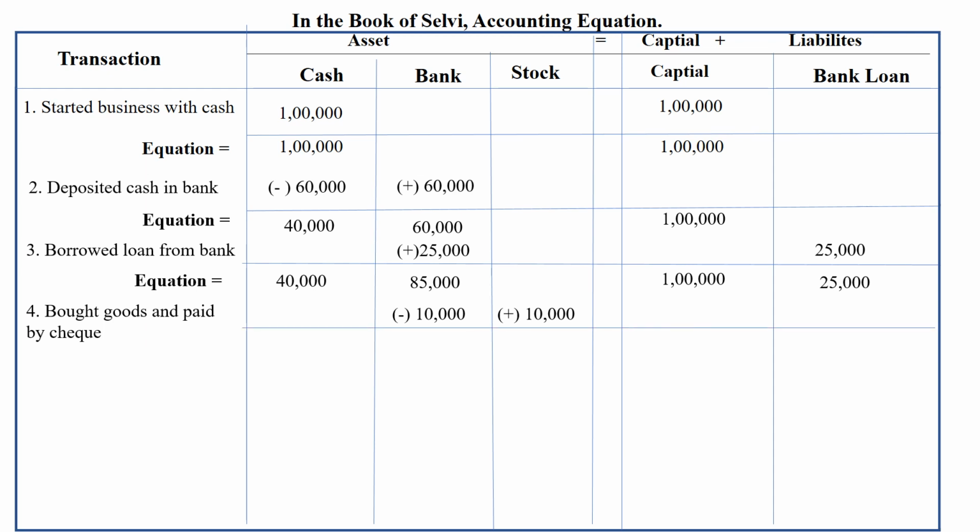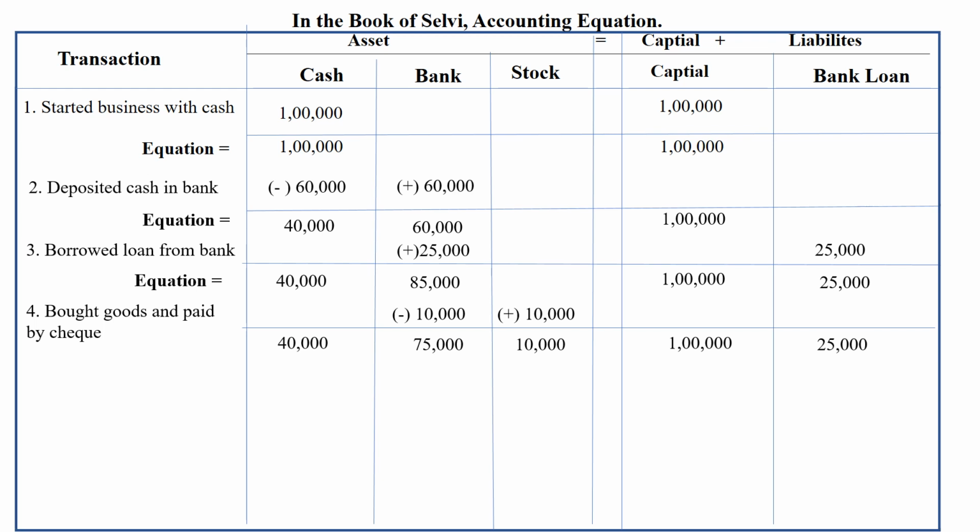So now equalize it. Equation: 40,000, bring the cash as it is. And 85,000 minus 10,000, 75,000. And the stock, bring as it is. And the capital, bring as it is. And bank loan 25,000. So if you total both sides, it will be equal. 1,25,000.